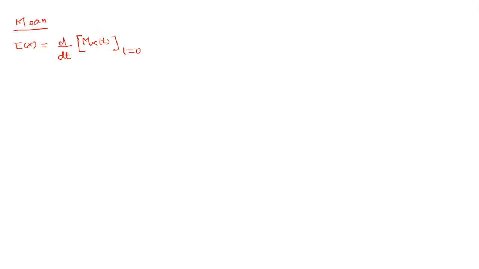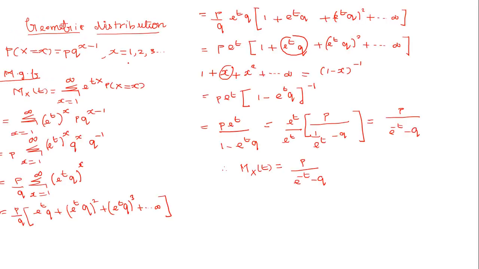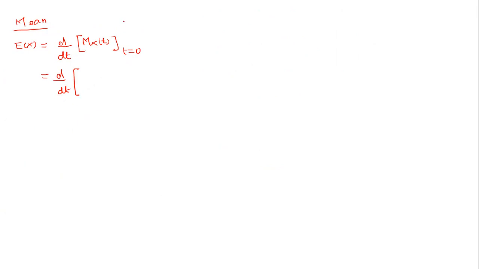M_X(t), which is nothing but the moment generating function, is equal to d by dt of the expression which you have calculated now, p divided by e power minus t minus q, at t equal to 0. Now we are going to differentiate this with respect to t using the u by v formula. After the derivative we can apply t equal to 0.